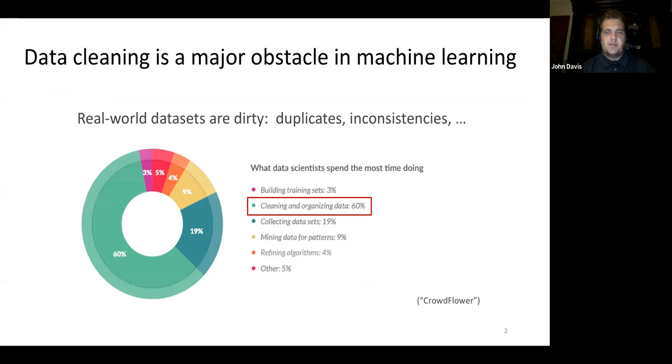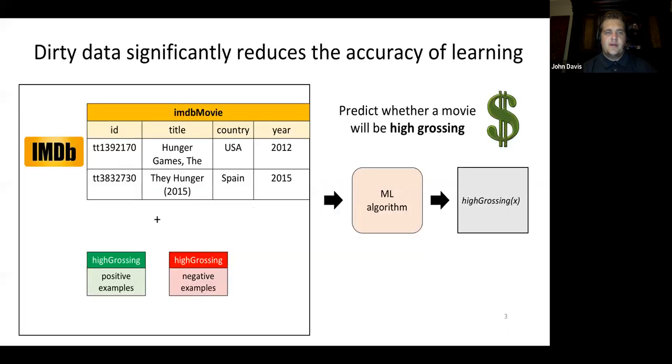Data cleaning is a major obstacle in machine learning. About 60% of a data scientist's time is spent cleaning and organizing data. This is because real-world data sets are dirty. They contain duplicates and other inconsistencies. Dirty data significantly reduces the accuracy of learning.